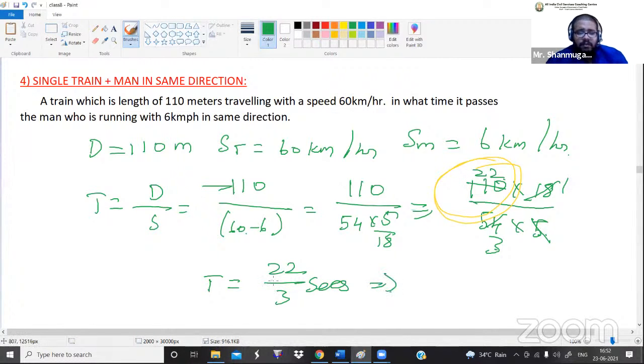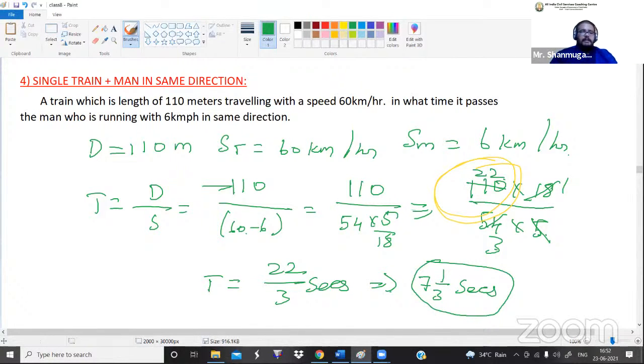Okay. So let me convert this into an improper fraction. What is the third multiple which is nearer to 22? That is 21. Okay. So 7 threes are 21. So 7 1 by 3 seconds. So what is the meaning of that? 7 seconds, 1 by 3 microseconds or milliseconds we can say.